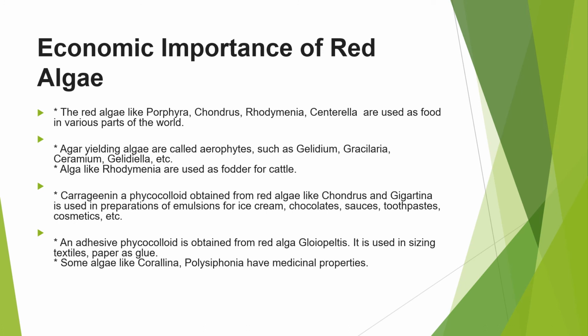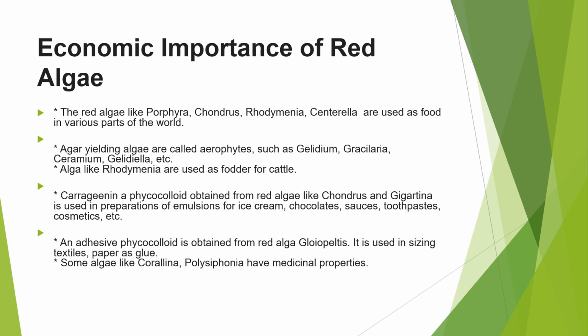Now, economic importance of red algae. Many members are used as food. Porphyra, the most common, Rhodymenia, Sarcodiotheca, these all are used as food. And I was telling you again and again, agar.